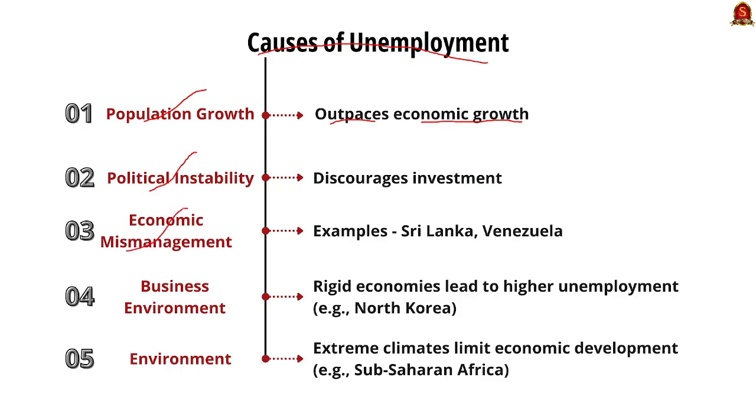The third one is economic mismanagement, which is a typical example for the situation prevailing in Sri Lanka and Venezuela, etc. The fourth one will be business environment. See, rapid economies lead to higher unemployment. For example, North Korea. The fifth one will be environment.